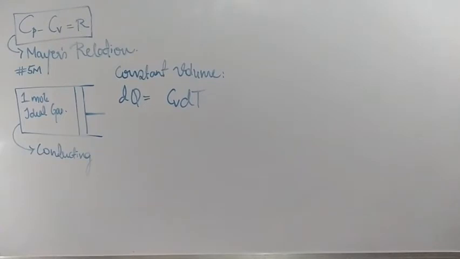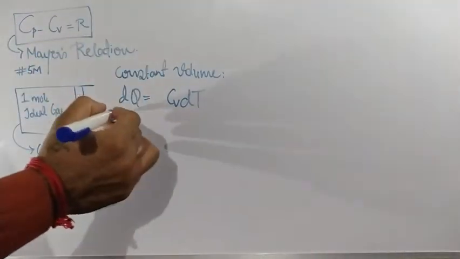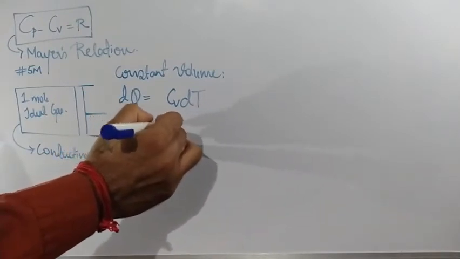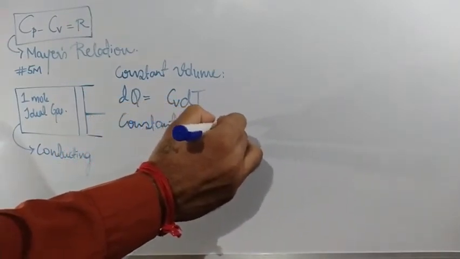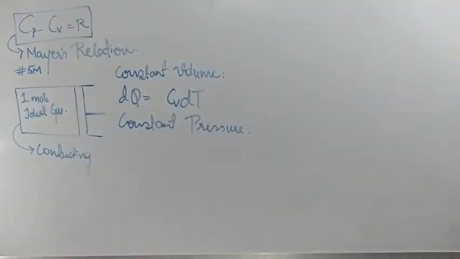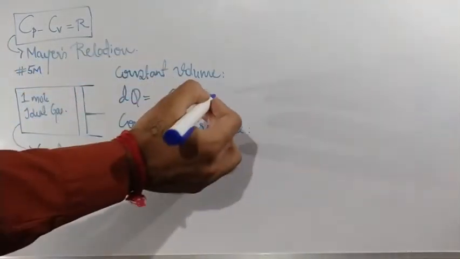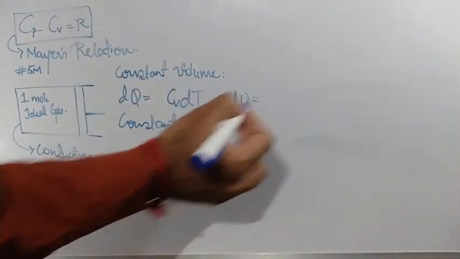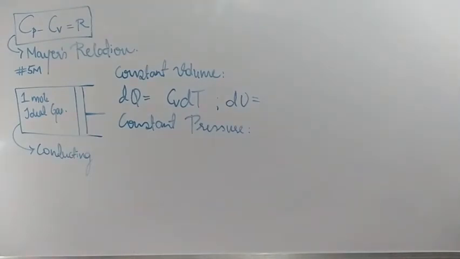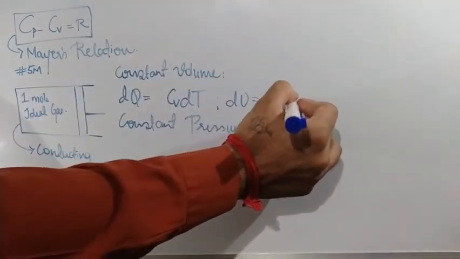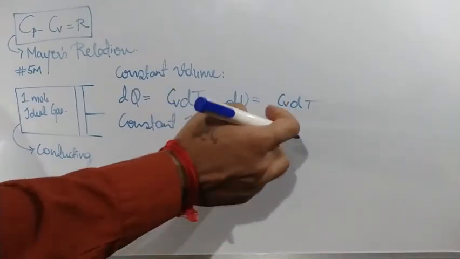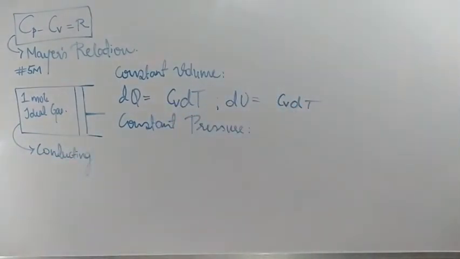Now we are going for the constant pressure term. If you want to calculate internal energy, what is the formula for change in internal energy? nCv delta T. N is 1, so it becomes 1 into Cv into dT.